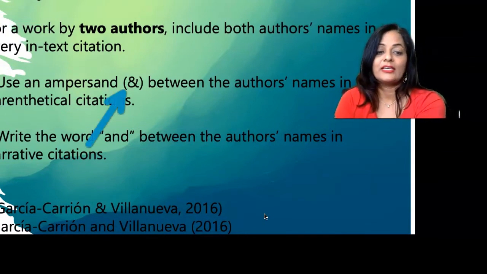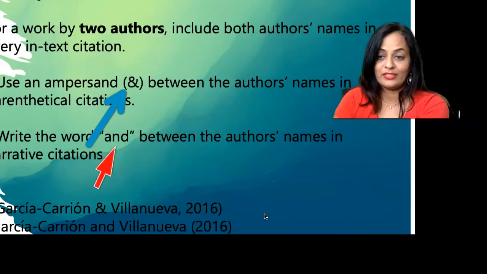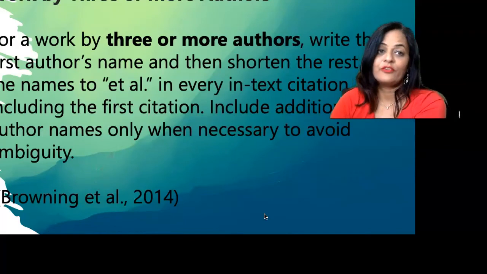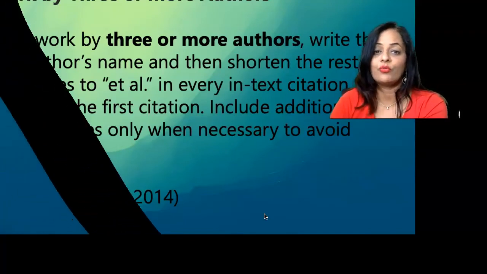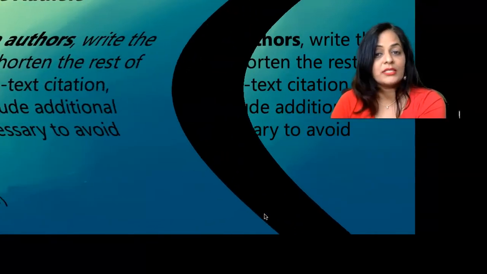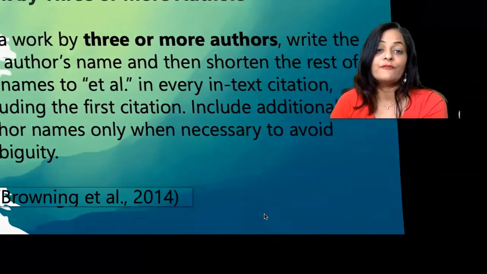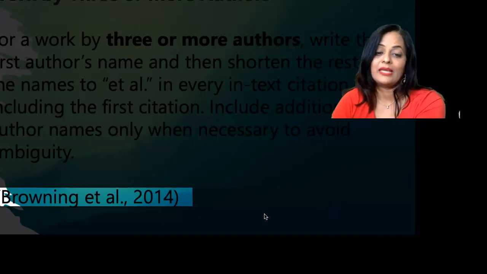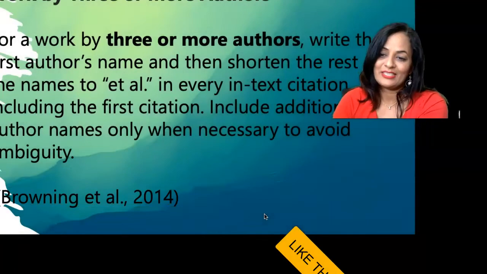So write it like this, not this. If there is a work that has 3 or more authors, you just need to write the name of the first author, and for the rest of the authors you would use et al. That means "and others," like this one.